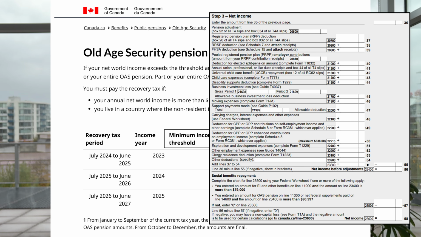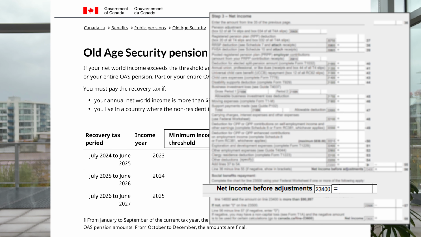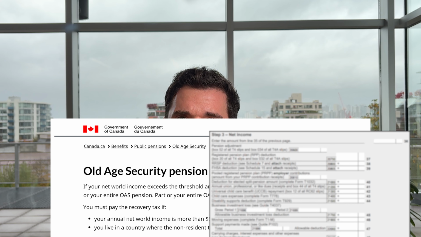The CRA uses your net income, line 23400 on your tax return, when assessing clawback. And keep in mind, there's a delay, as the CRA doesn't know your taxable income until you report it. From January to June, OAS clawback is assessed based on your taxable income from the year before last. Your taxable income for the prior year is considered starting with the July payment.